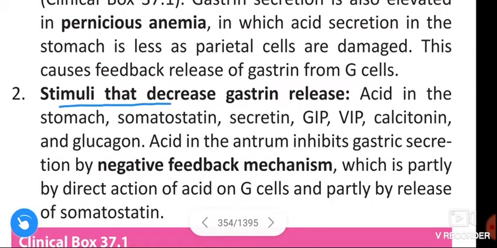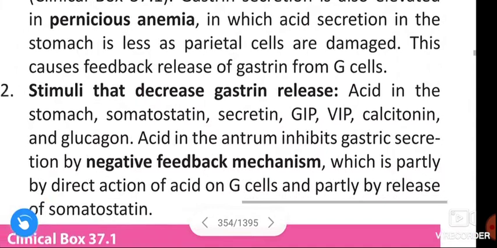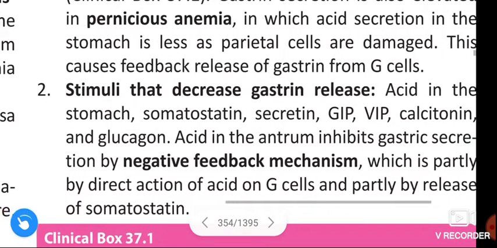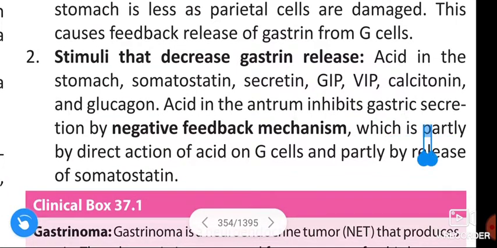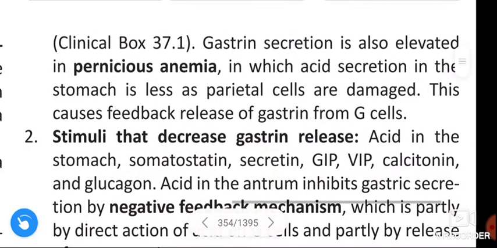Next, stimuli that decrease the gastrin release: acid in the stomach, somatostatin, secretin, GIP, VIP, calcitonin and glucagon. Acid in the antrum inhibits the gastric secretion by negative feedback mechanism, which is partly by direct action of acid on the G cells and partly by release of somatostatin. Okay, coming to the flow chart.